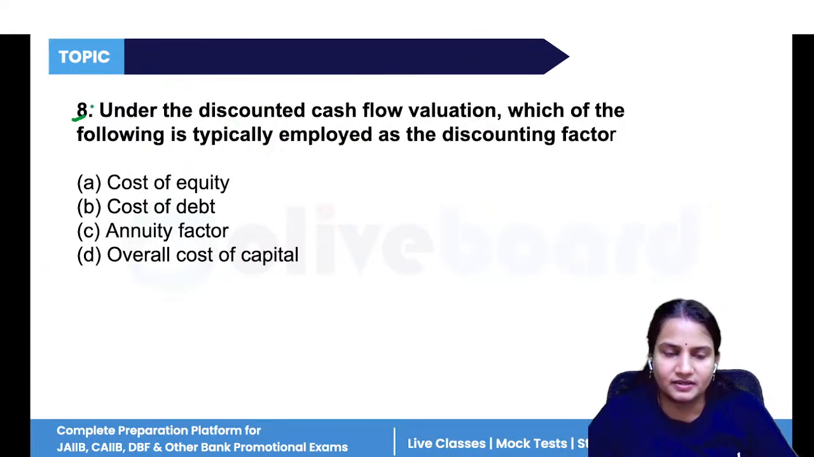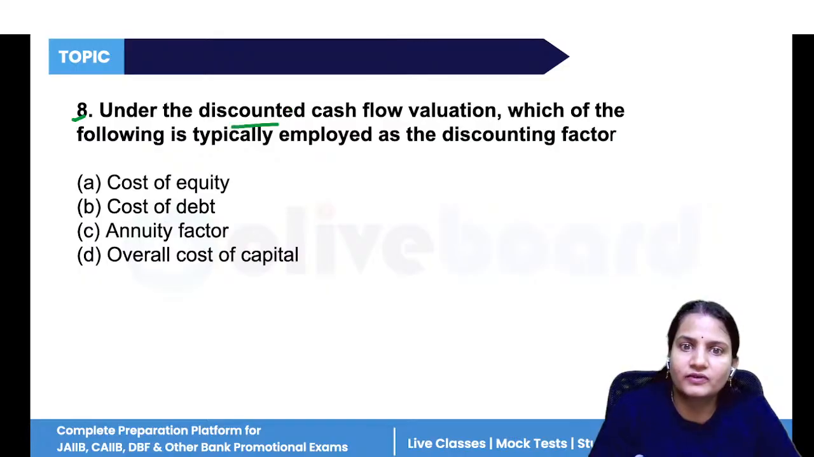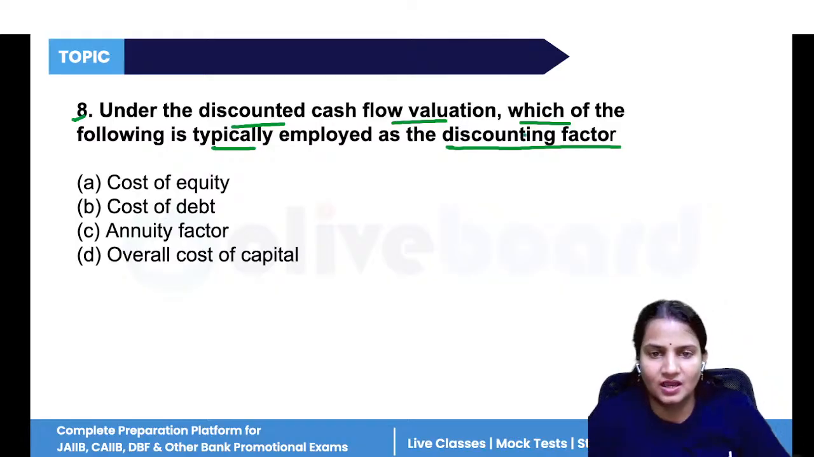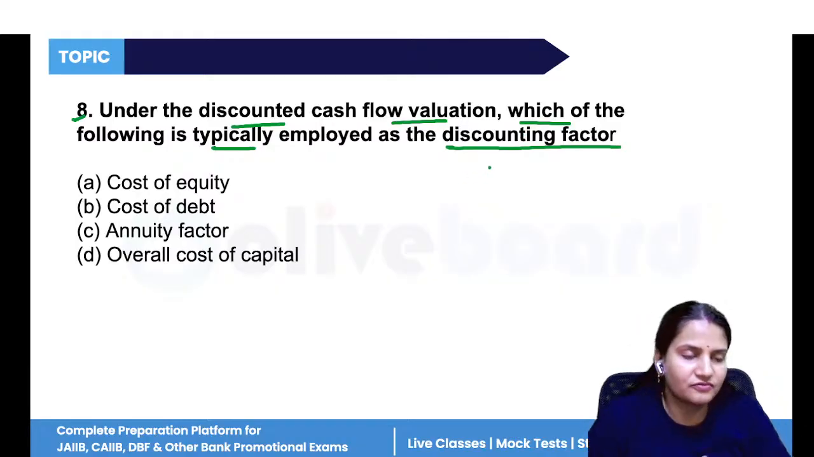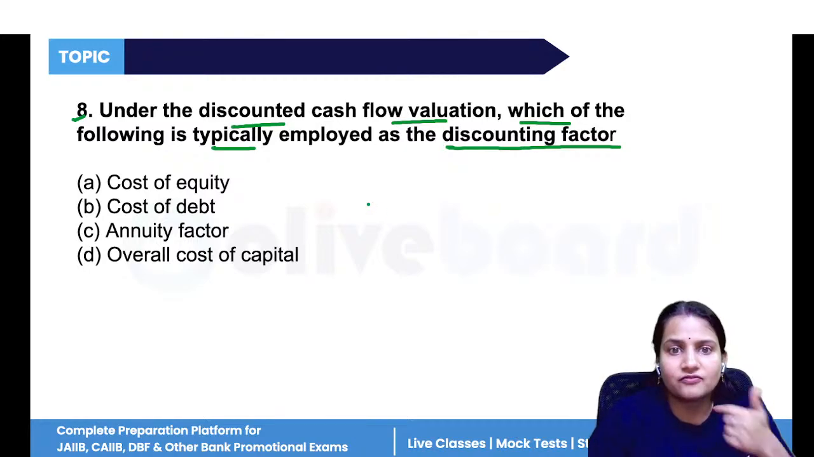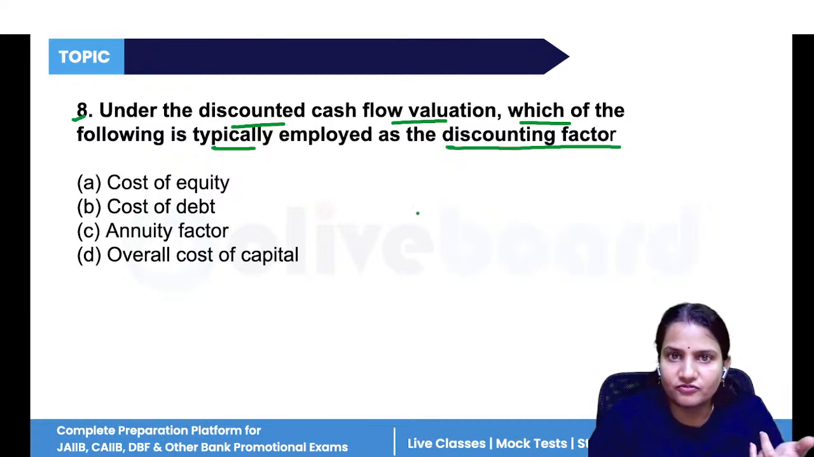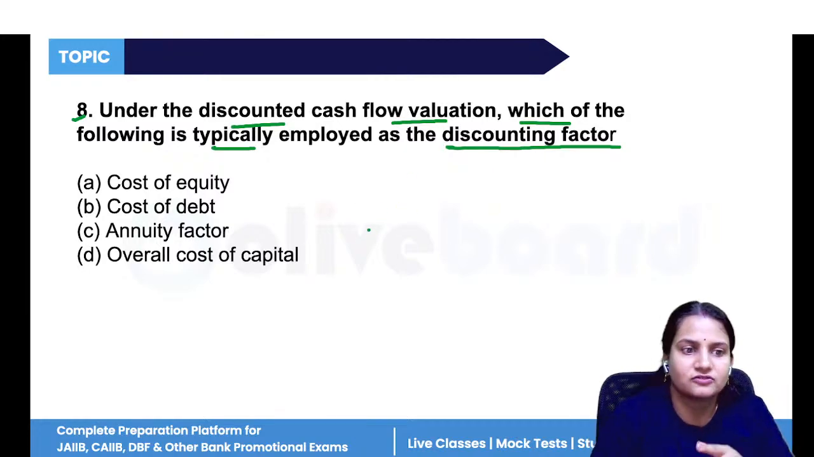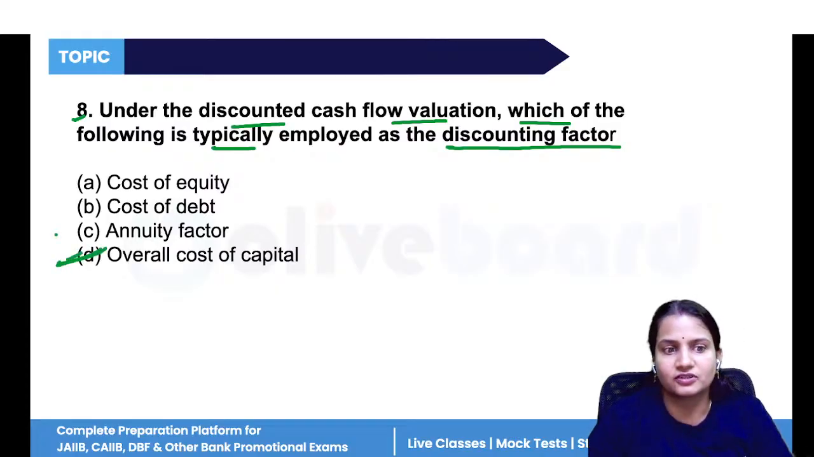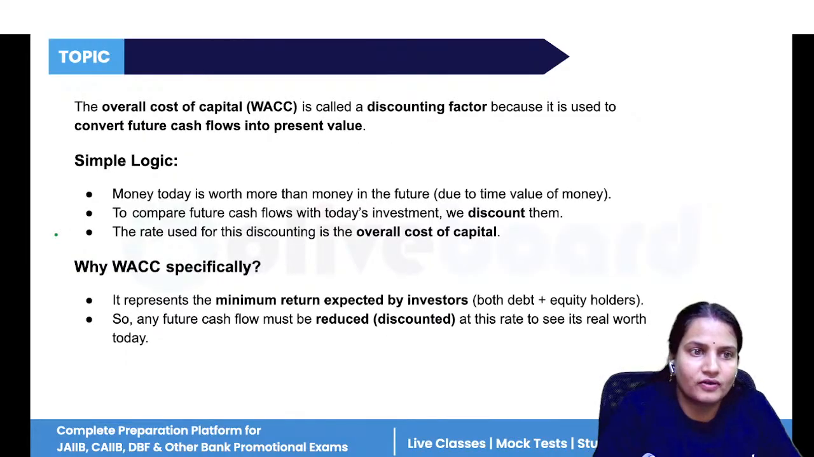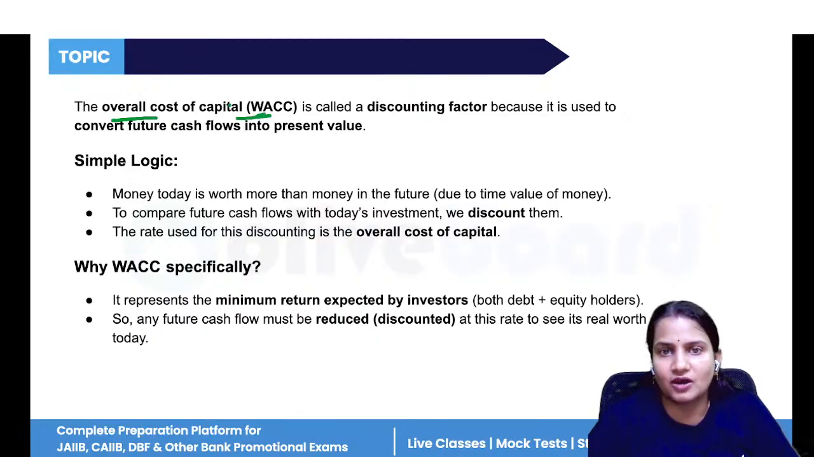Next, question number 8. Under the discounted cash flow valuation, which of the following is typically employed as discounting factor? Now, what we use as discounting factor in discounted cash flow valuation? So again, right now I have repeated that the cost of capital, the discounting rate is given. So it is overall cost of capital. So discounting factor is what? That is cost of capital. So overall cost of capital is WACC. Now WACC is the discounting factor.